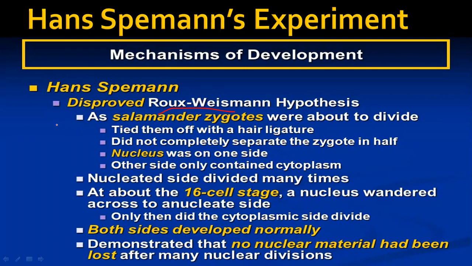In his experiment, the first step he took was with salamander zygotes. A salamander is an amphibian with a long tail, lizard-like, but it's an amphibian. The zygotes were about to divide.